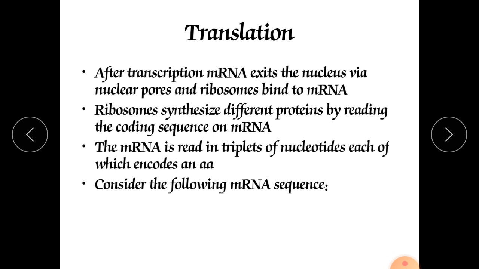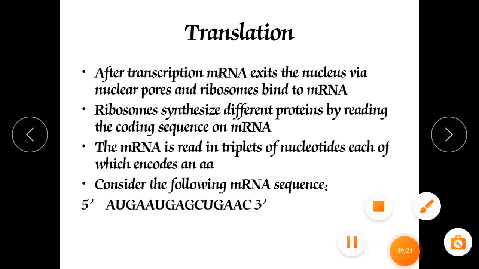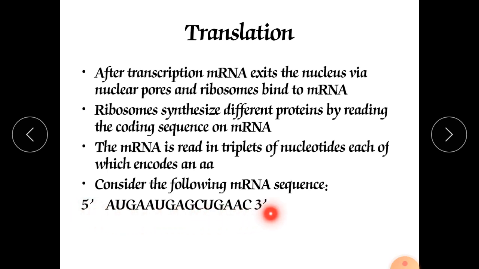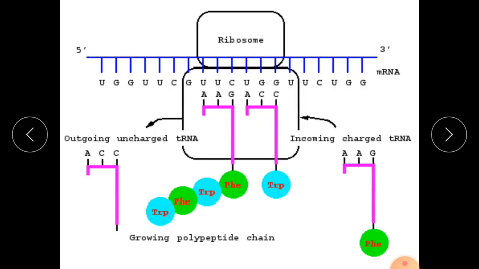And consider the following mRNA sequence. This is AUG, the start codon. This is the way the sequence will run, from the 5 prime to the 3 prime end, and this is the start codon AUG, from which the process of translation will start. Now here the ribosome gives the space for attachment of the mRNA, which is the messenger RNA.